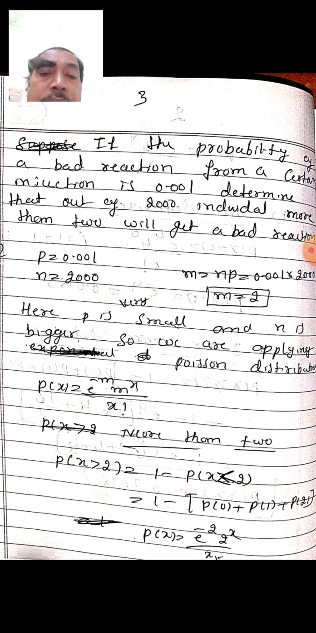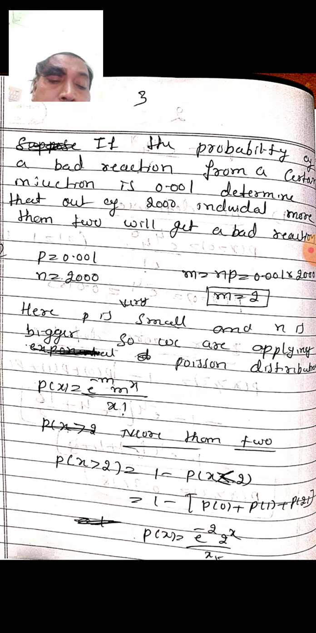Now write the function: P of x equals e power minus m, m to the power of x, by x factorial. It asks for more than 2, which means above 2. Probability of x greater than 2 means from 3 up to infinity, up to 2000. It is very difficult to find all these values. Instead, from the total of 1 you subtract 0, 1, 2. So probability of x greater than 2 is equal to 1 minus probability of x less than or equal to 2.